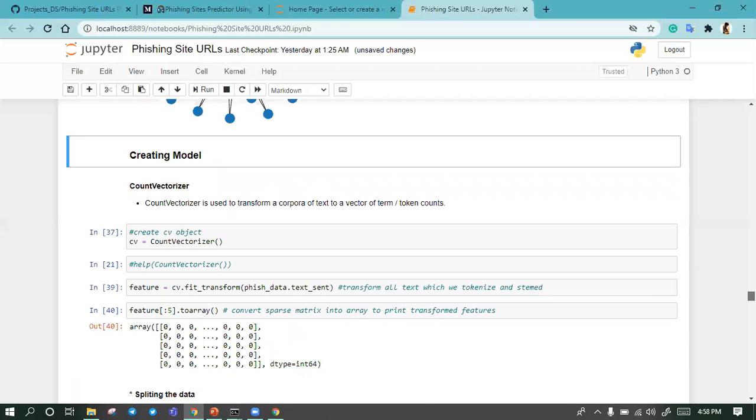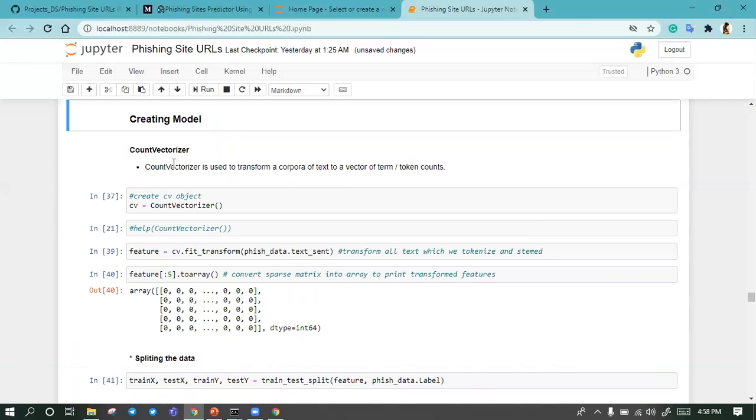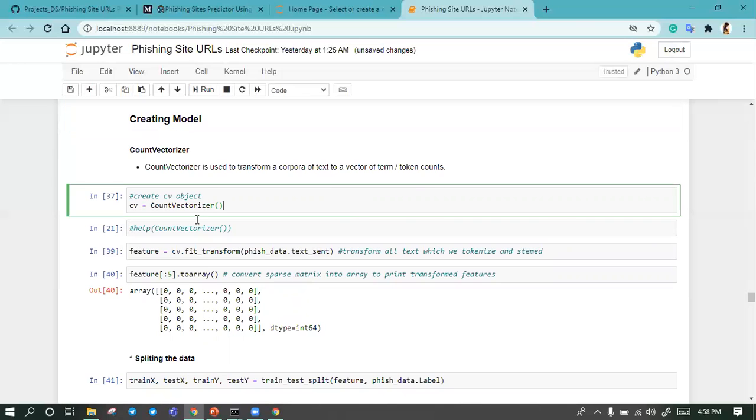After that, the creation model part comes. I'm using the count vectorizer to transform text into a matrix. I create an object of CountVectorizer, and this is fish data dot text.